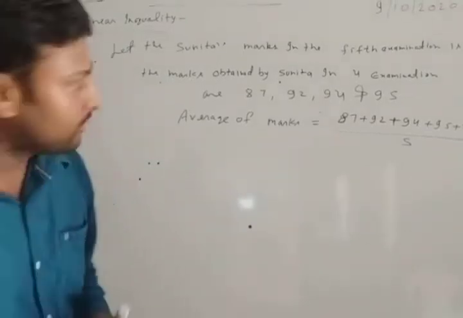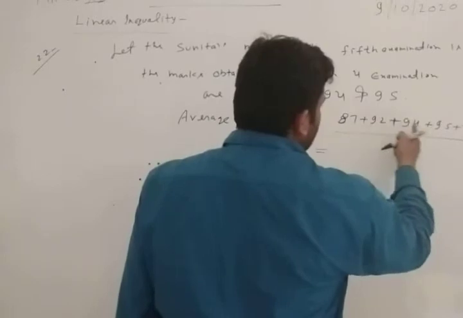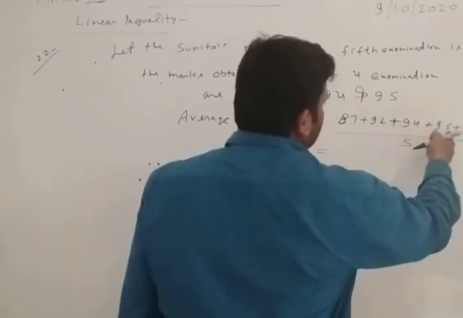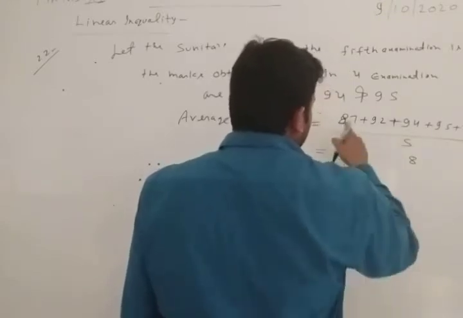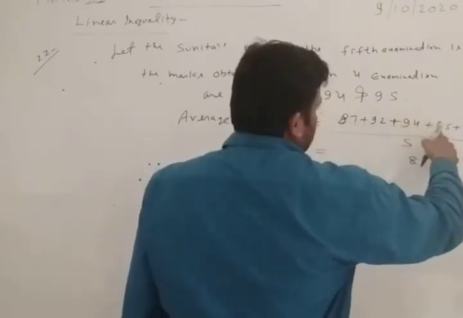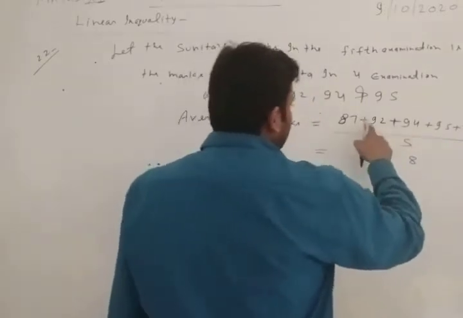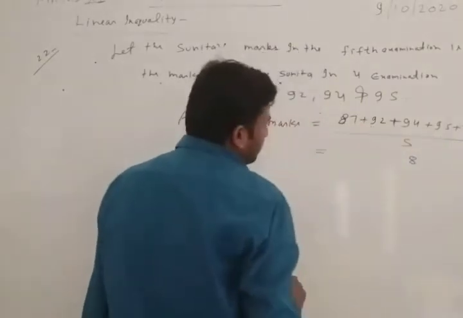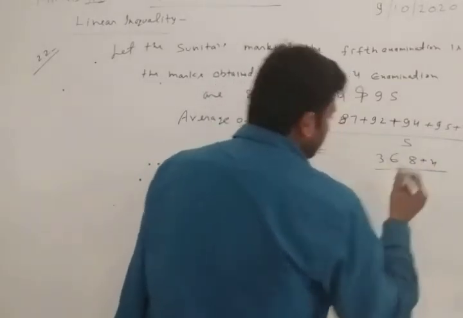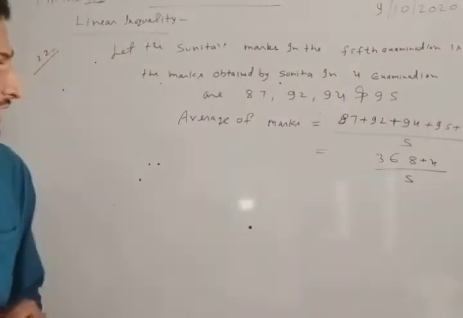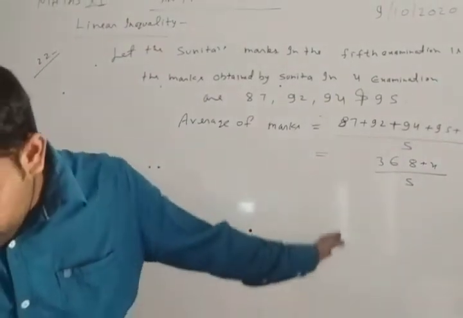So what we will write? 7 and 2, 9, 9 and 4, 13, 13 and 5, 18, and 9, 1, 10, 19, 19 and 9, 28, 28 and 8, 36. So 368 plus x divided by 5.